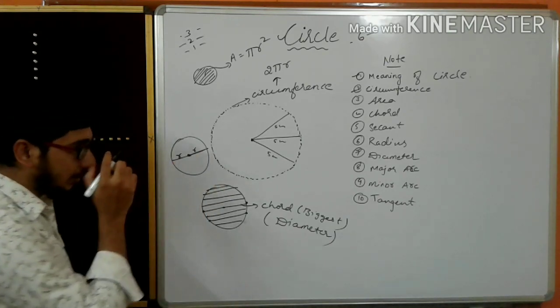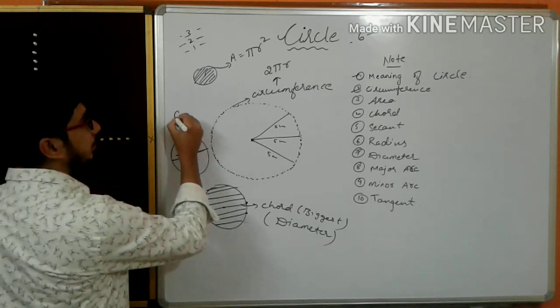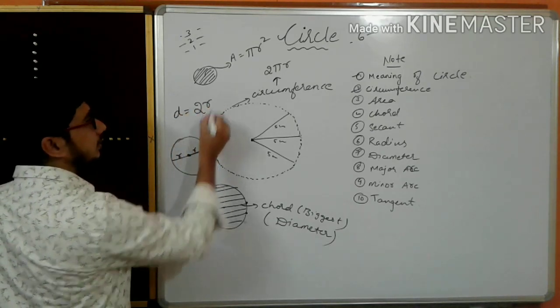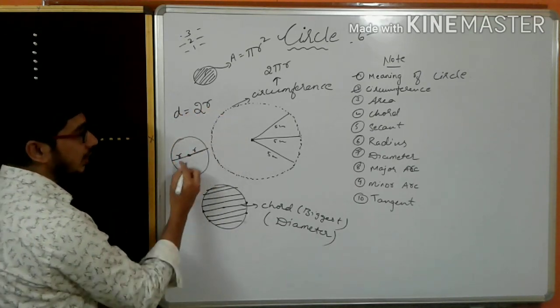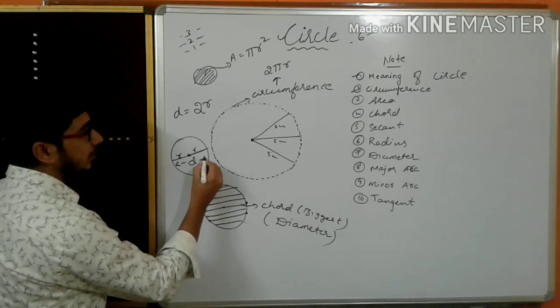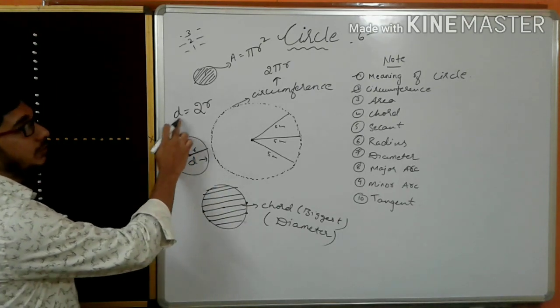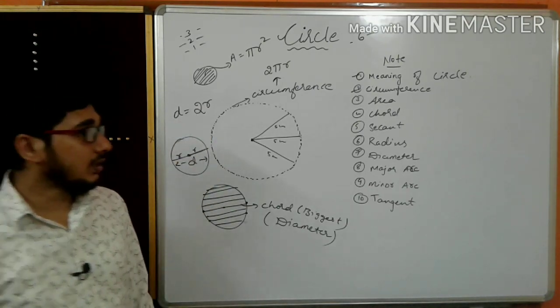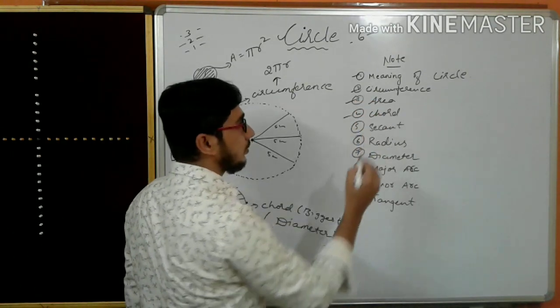So complete diameter, what will happen? Diameter is equal to twice r. Remember, r plus r gives the complete diameter. In the sense, diameter is equal to twice the radius. This is also over, this is also over, chord also over.